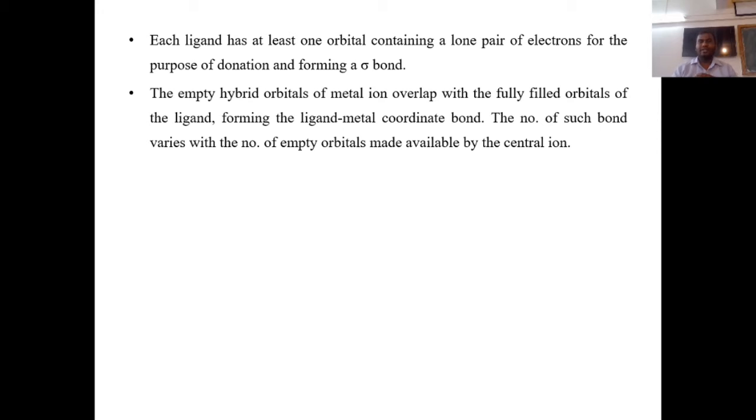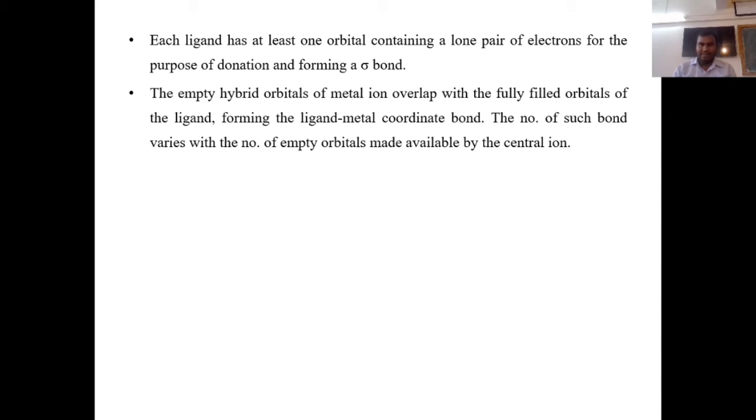So the ligand can donate electrons to the metal ion, which has empty hybrid orbitals. On the other side, the ligand has a fully filled hybrid orbital with two electrons, and it can donate the lone pair to the empty hybrid orbitals of the metal, forming a ligand to metal coordinate bond. The number of such bonds varies with the number of empty orbitals made available by the central ion.